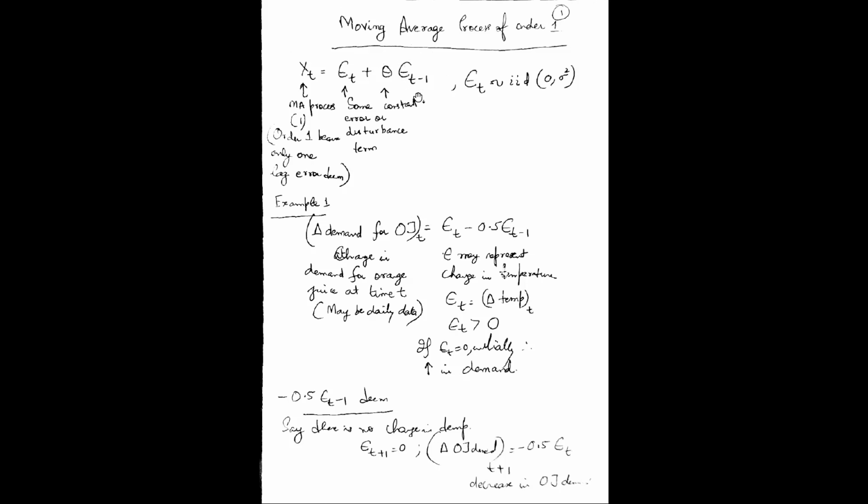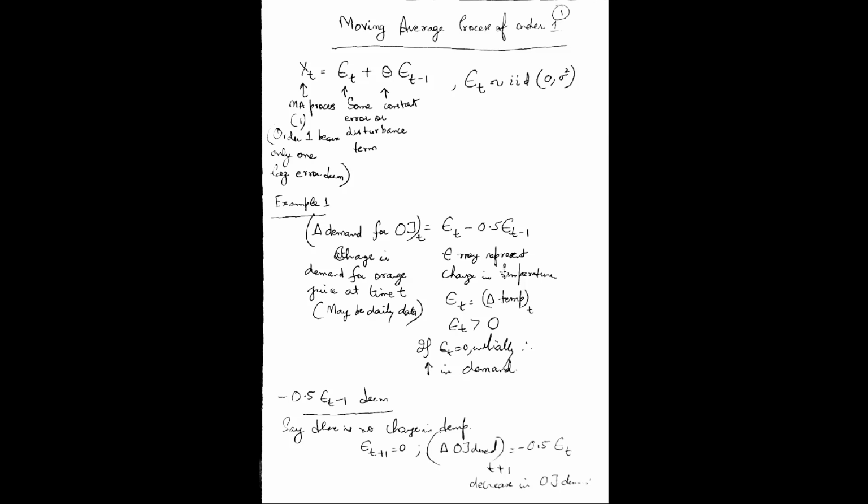There are a few important terminologies associated with random processes. One is we call a random process a moving average random process. Then we call a random process an autoregressive random process, and we also call a random process autoregressive moving average.